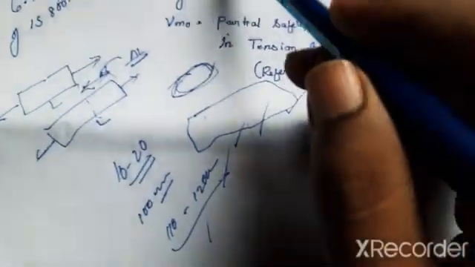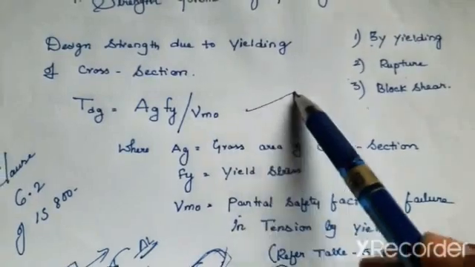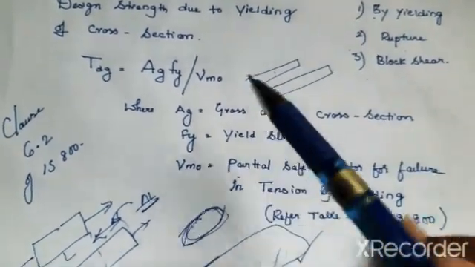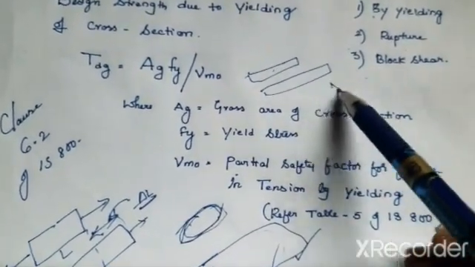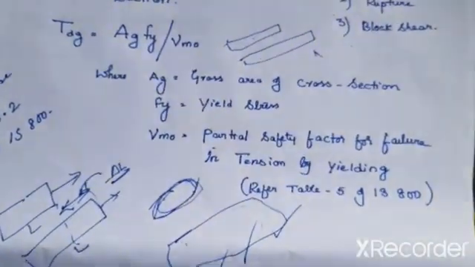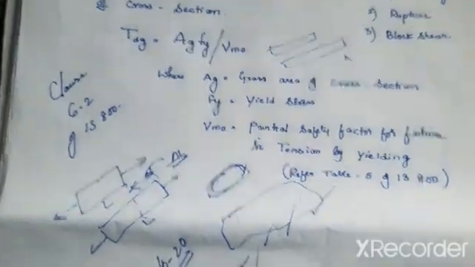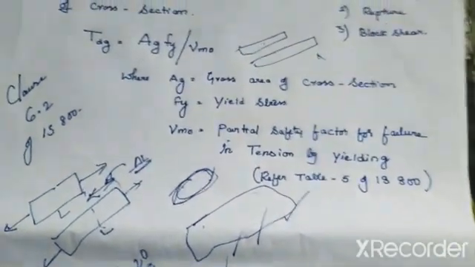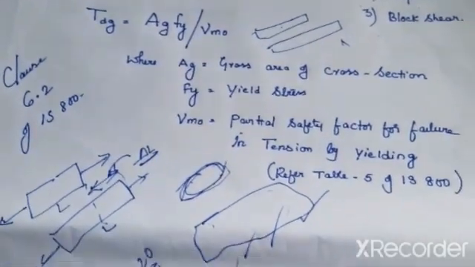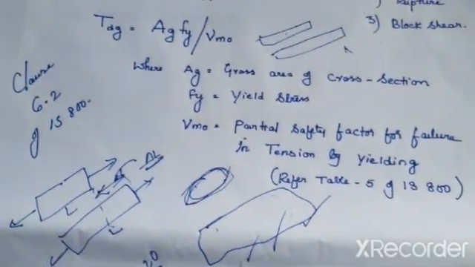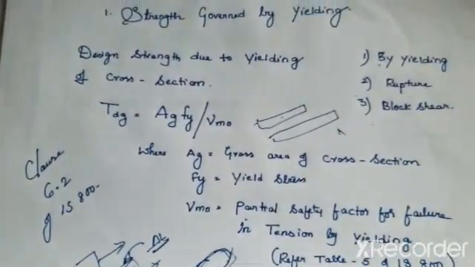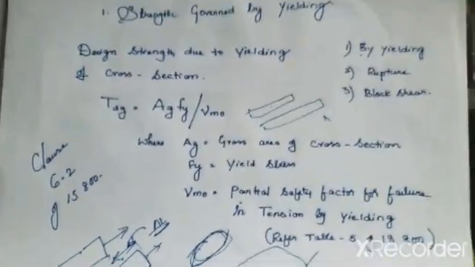For example, in your house, if your house is made up of steel beams and the steel beam has been elongated because of some kind of load, what happens? It changes the shape of the building, the interior structure of the building, isn't it? So you are not comfortable living in such a structure. It loses its serviceability. Okay. So you need to know what is the strength of the material in yielding.